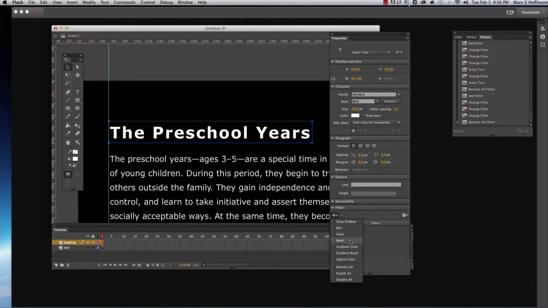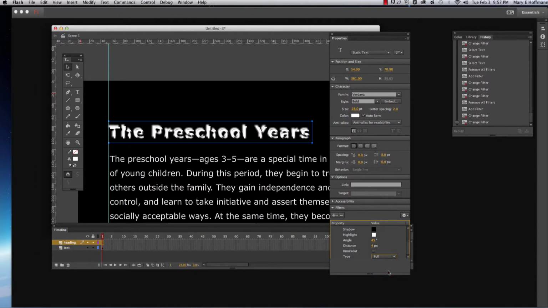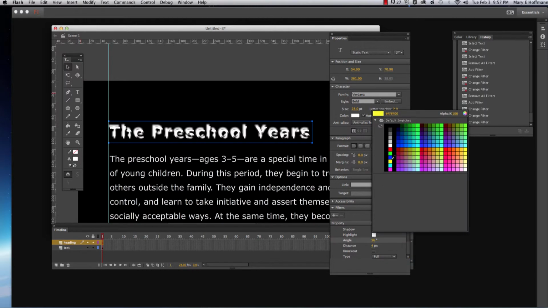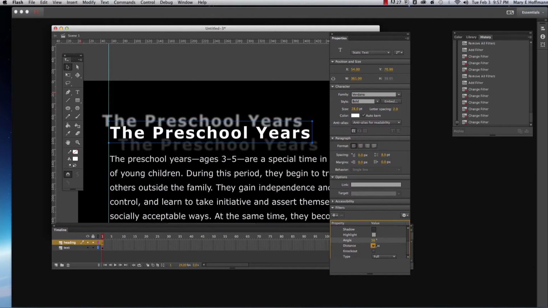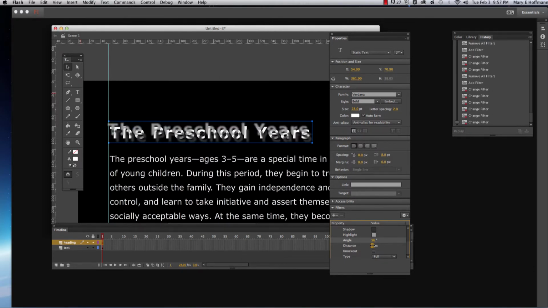Then the next one is the bevel. That's already creating some sort of effect. You have inner, outer, full. You can change the angle right here. You can change the highlight. May not make it so bright. You change the shadow. Maybe make it a little lighter. You can change the distance. Again, you can play around with all of these and just see how they look. I'm just going to remove it again.